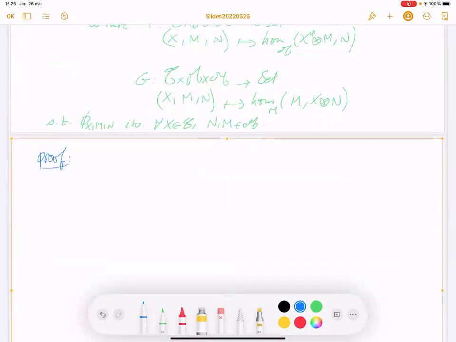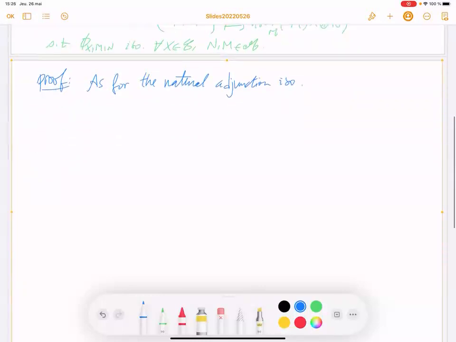So the proof, as for the natural adjunction isomorphism, goes as follows by picture.